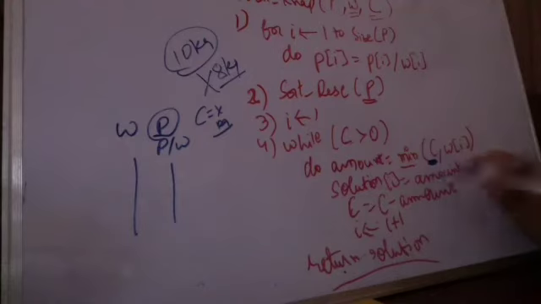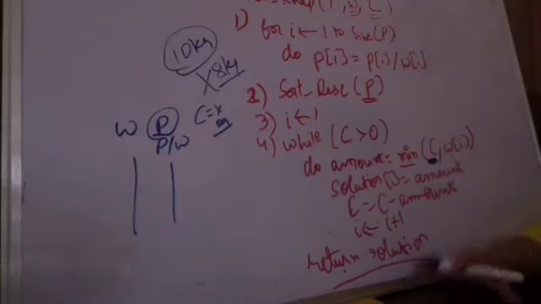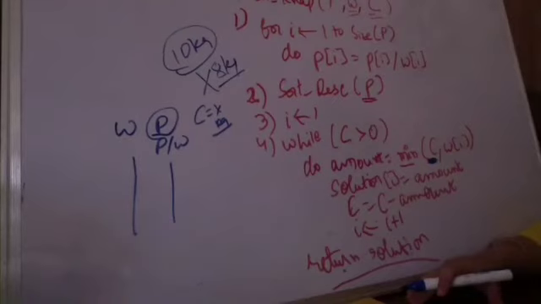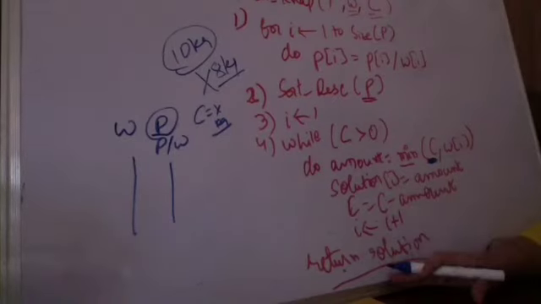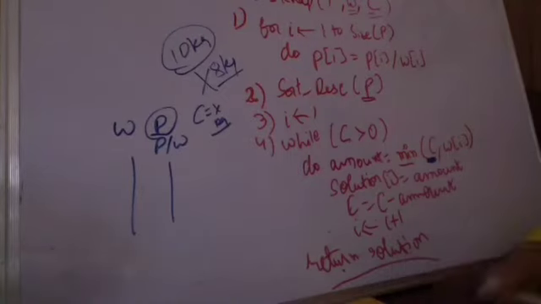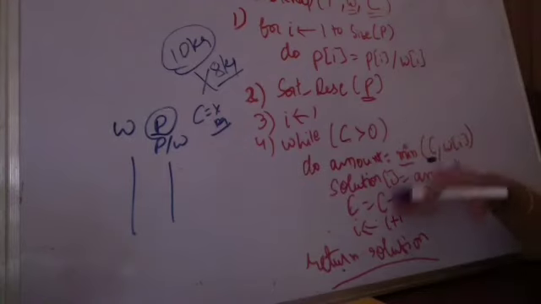The loop continues. I am saying that as long as the capacity is greater than the weight of the item, I will keep on picking the item, or else I will not pick the item. Whatever will be the minimum will be picked, and I will continue doing this. And finally, I will return the solution till there is some item left.